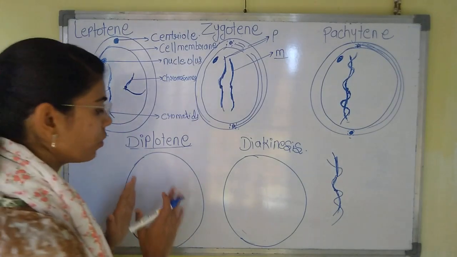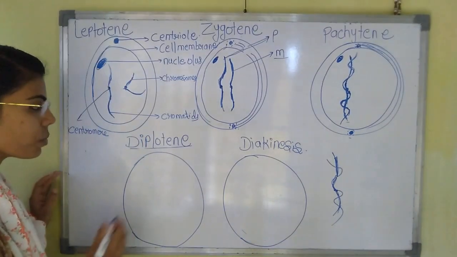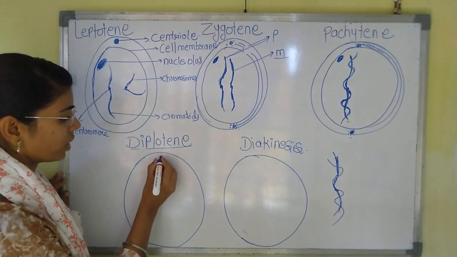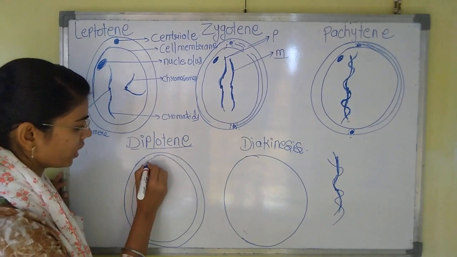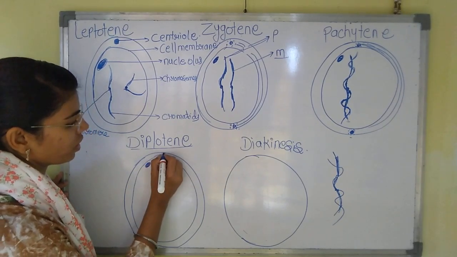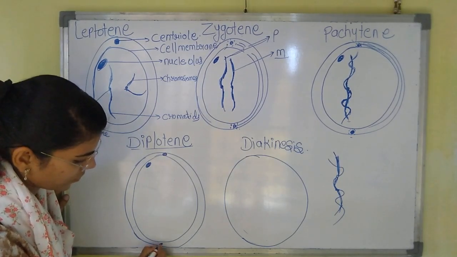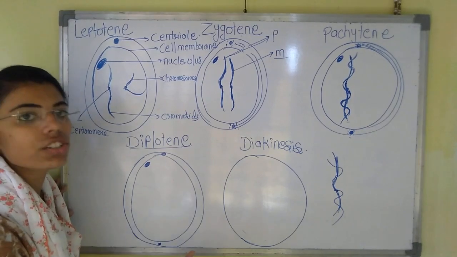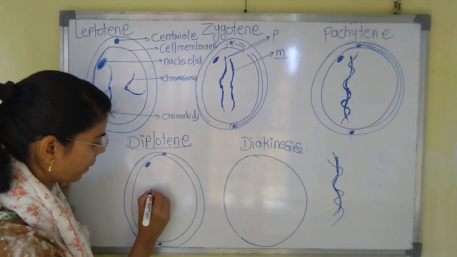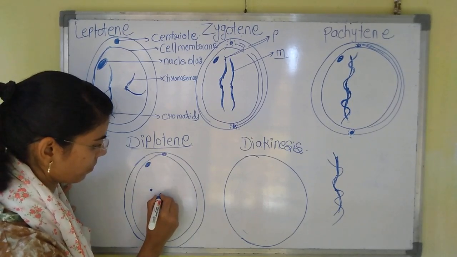So now how will the chromosomes look in the diplotene? Here also it is the same. It consists of the cell membrane and the nucleolus. Here centrioles are present. Now after the crossing over, because of the exchange of the genetic material, the chromosome will become C.